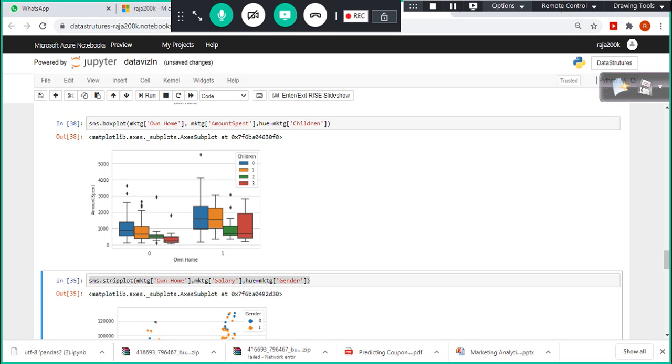Those who have 1 kid, their spend is slightly lesser than this one, and those who have 2 kids, their spend is on par with these people. So what we are going to conclude is, in the case of the owner category, those who do not have children, their spend is more.